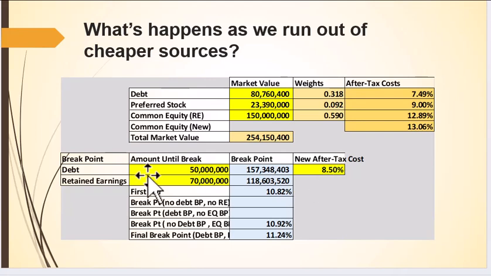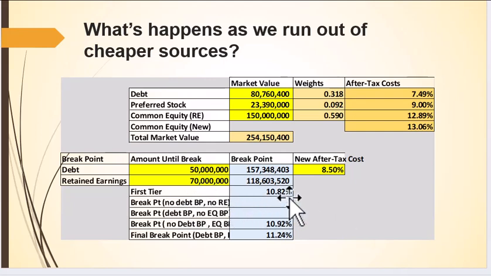Retained earnings: we estimate that next year we're going to have $70 million in retained earnings. So if we gather more than 70 million in equity, the cost is going to go up. There's going to be a step.